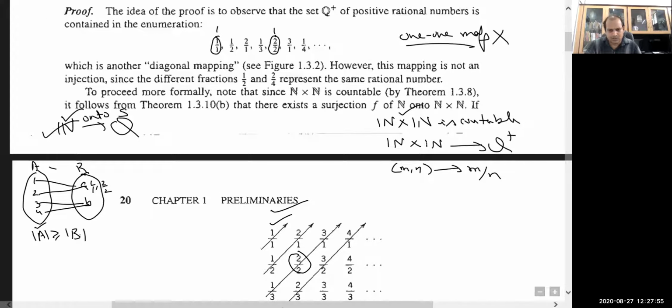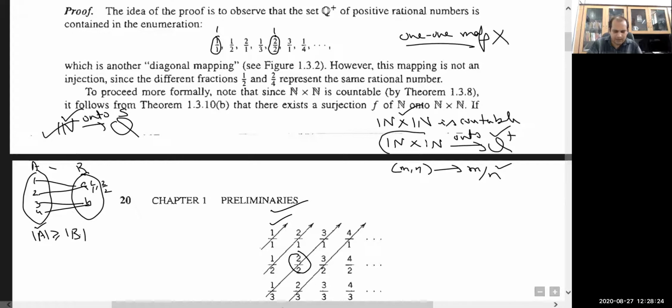Because N cross N is countable, this map is surjective, is it not? Because whatever element we have in Q plus, its pre-image is there in N cross N. So I can say that this map is onto.